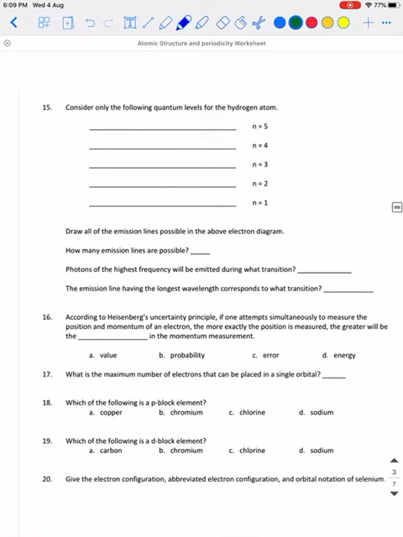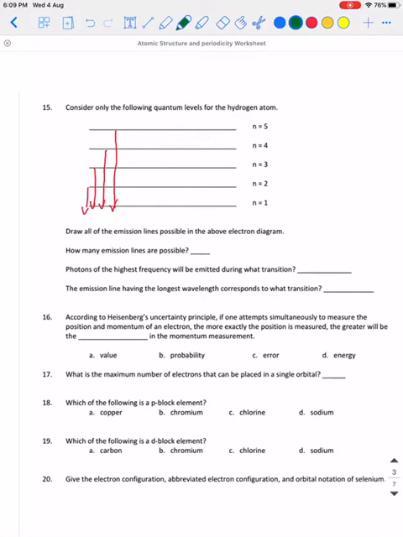Number 15, consider only the following quantum levels for the hydrogen. Draw all of the emission lines possible in the above electron diagram. Let us start drawing the lines possible from n equals 5 down to n equals 1, n equals 4 to 1, n equals 3 to 1, 2 to 1.